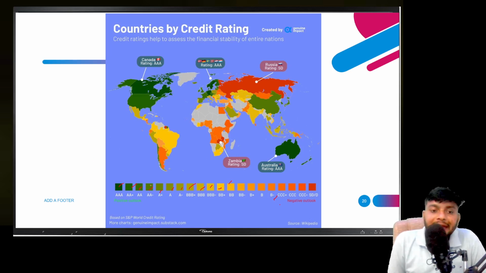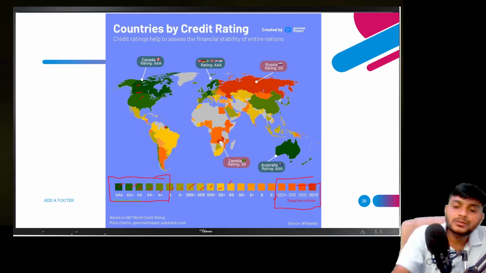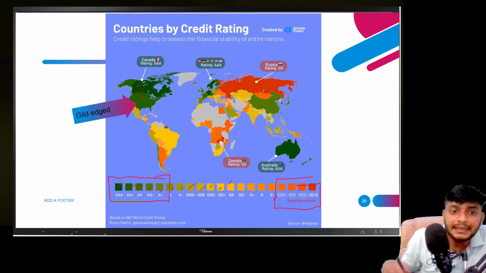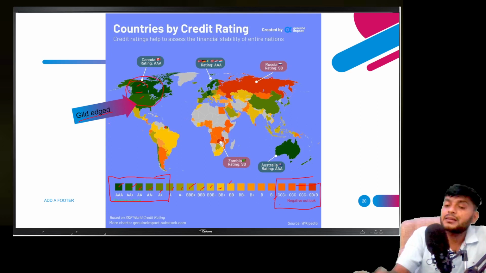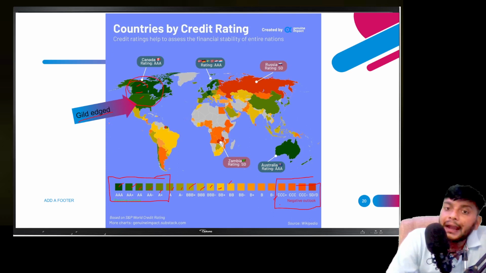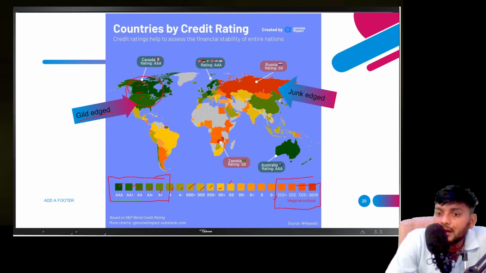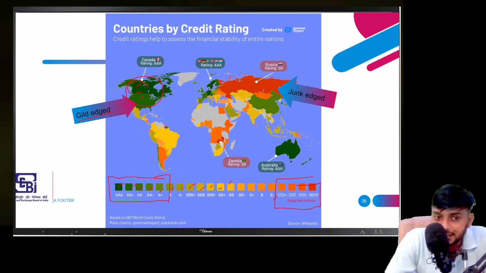The greener it is, the better the positive rating; the more reddish, the more negative the outlook. These are the countries with a good rating, and these are the countries with a bad rating. Countries with a green rating are considered gilt-edged, meaning they perform well in securities and bonds. The countries marked red are considered junk-edged.